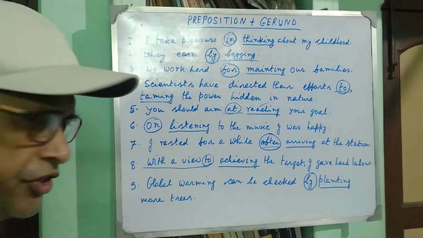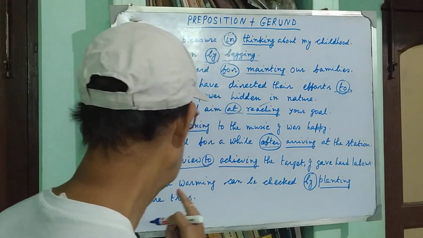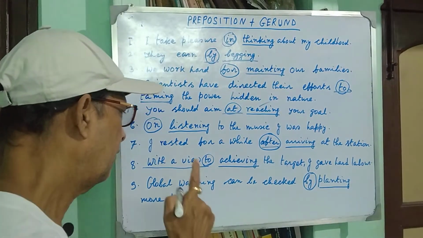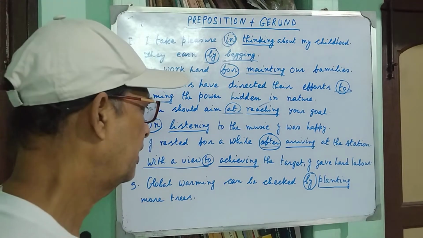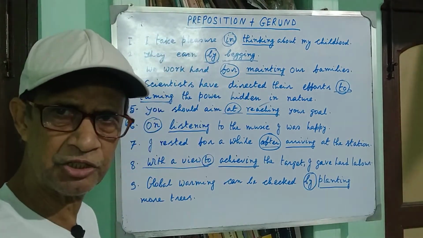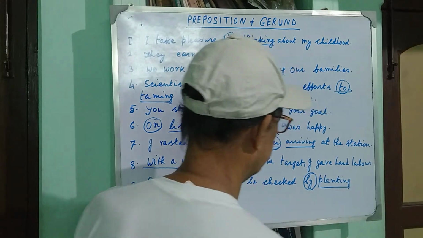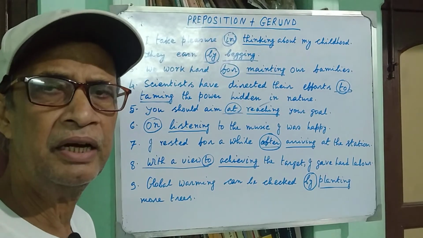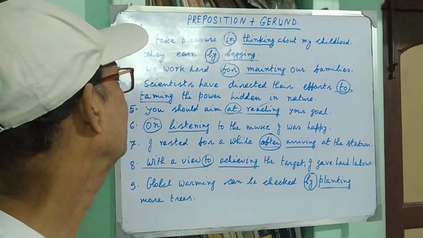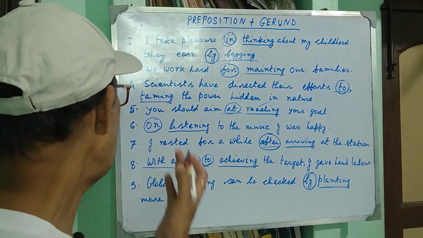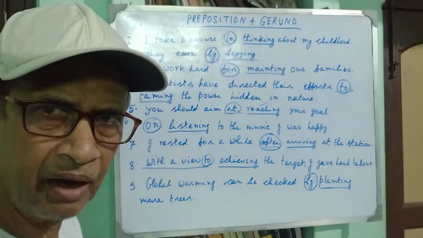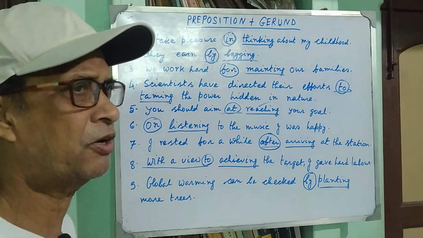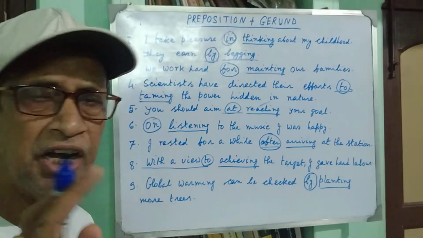Now come to the ninth example. Global warming can be checked by planting more trees. You see that by is preposition, it is obvious, and planting is gerund. Plant plus ing, planting, present form of the verb plant plus ing, it is gerund, that is verbal noun. And you see that I have given you 9 examples, and all the 9 examples are the examples of simple sentence because there is only one finite verb in each sentence.